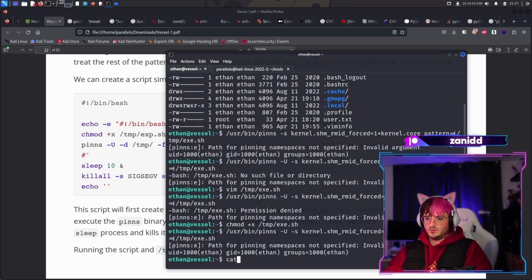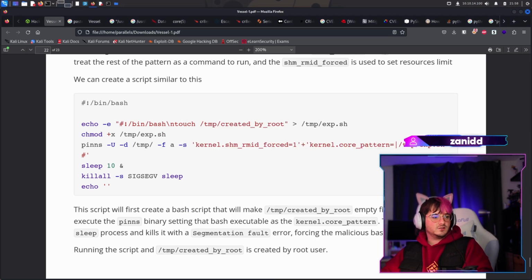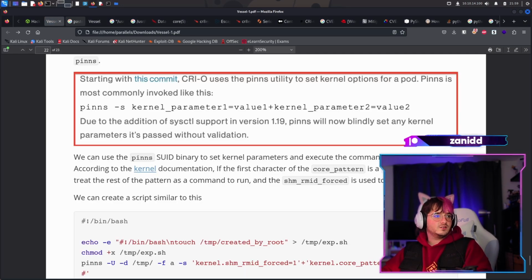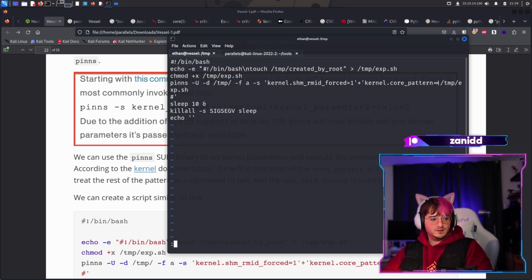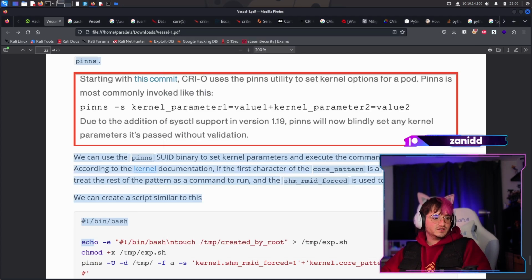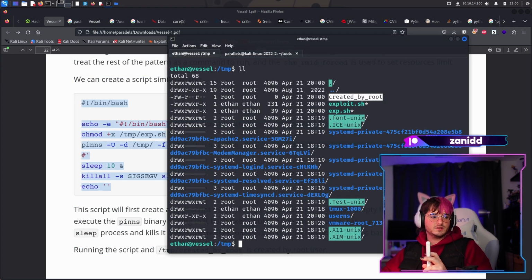No. Okay, I need to cut this kernel. All right, you know what? Let's try it. Let's go to temp. And I'm now just gonna copy paste this one. Because where the hell am I supposed to find it in here? All right. And now we have the file that we want. If this plus is the difference, I don't know what to tell you. Why does it always delete my stuff? I don't want it to delete my stuff. It's a pain. Okay, so this can create it.